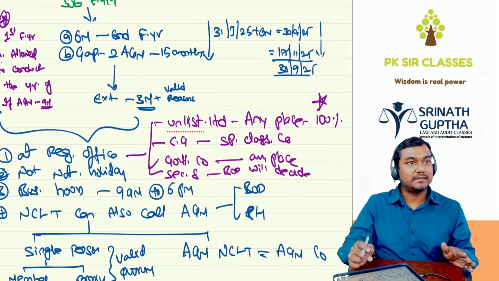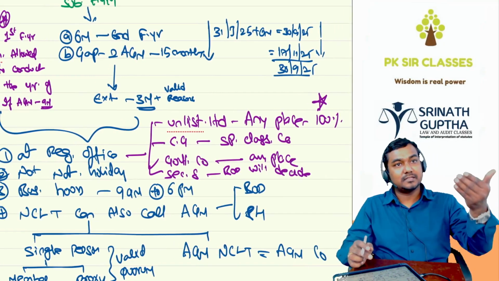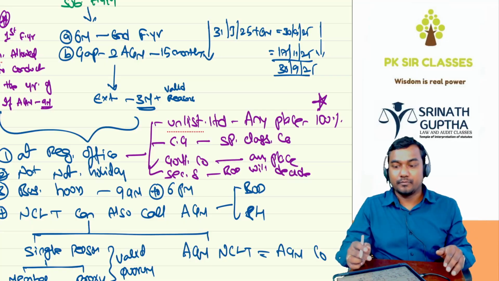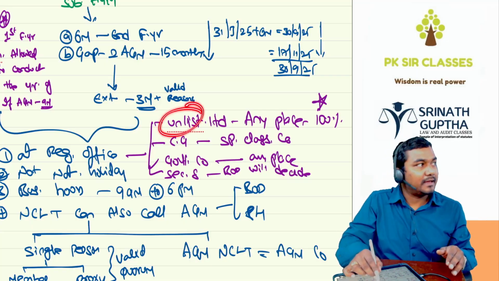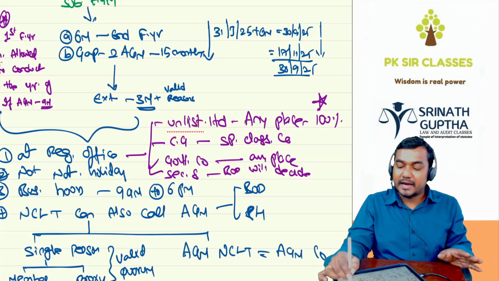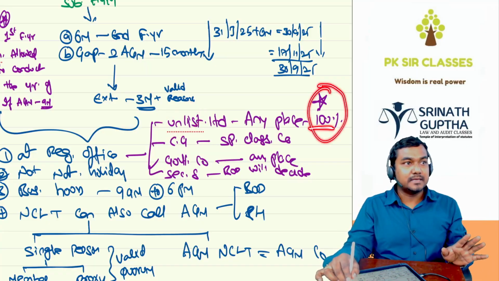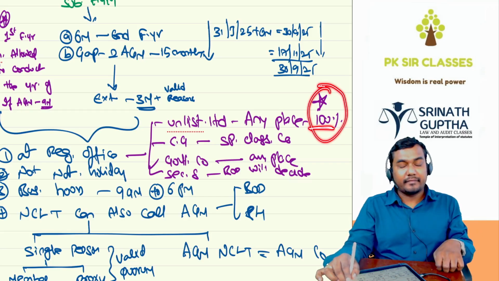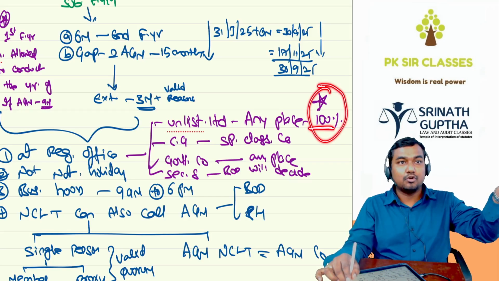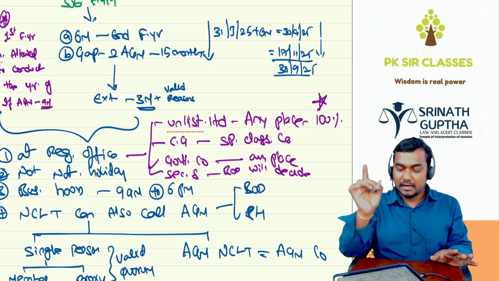However, exceptions are there. In these exceptional cases, the company can also conduct the general meeting at any other place. Example, a listed company can conduct the general meeting anywhere in India if it is agreed by all the shareholders unanimously. Exam में आया. For an unlisted company whose registered office is in Hyderabad, they can conduct the general meeting other than Hyderabad, Goa also, if it is agreed by all the members.